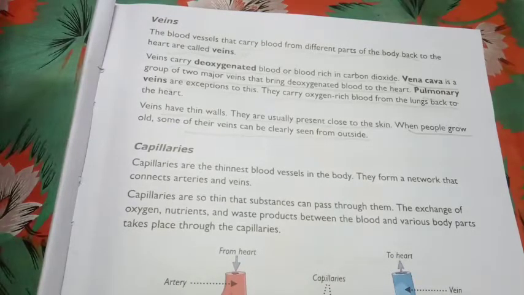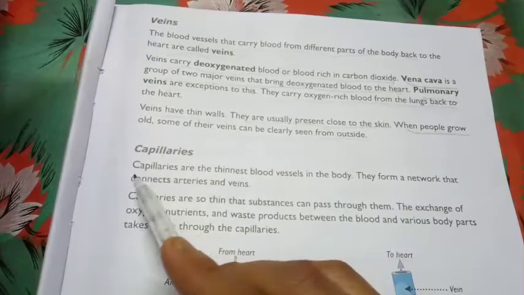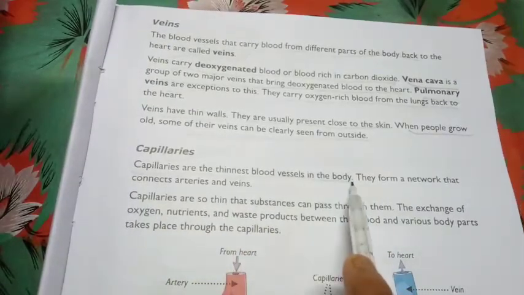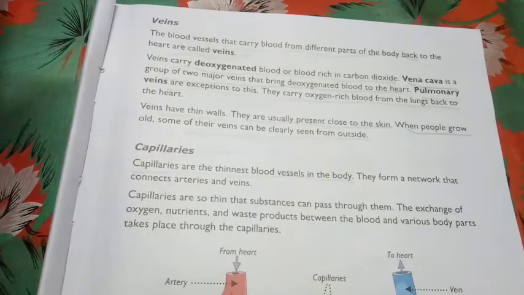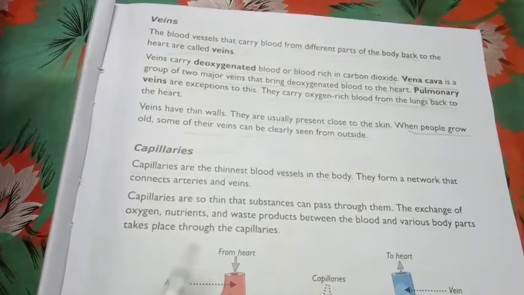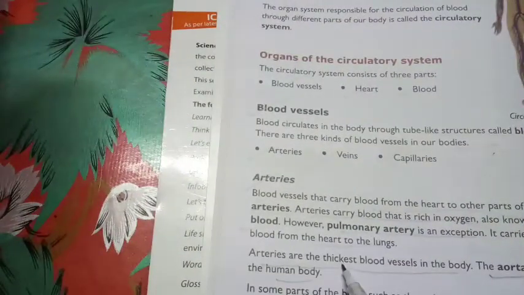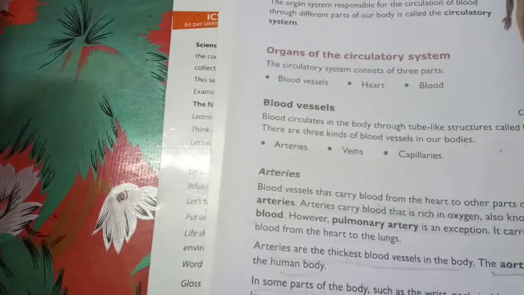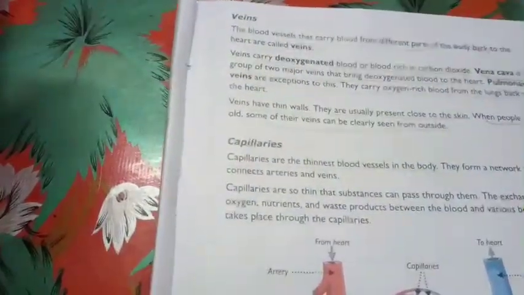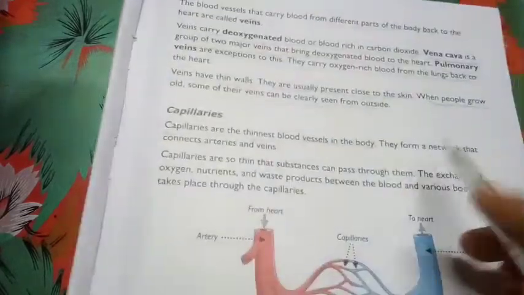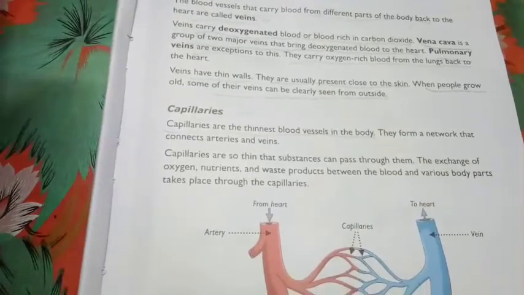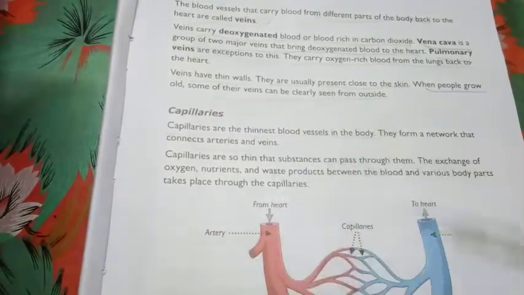Next we have to discuss the capillaries. Capillaries are the thinnest blood vessels in the body. Arteries are the thickest and capillaries are the thinnest. Don't get confused between these two words. The thickest one is our artery and the thinnest one is our capillaries.